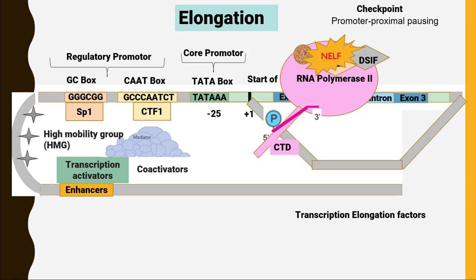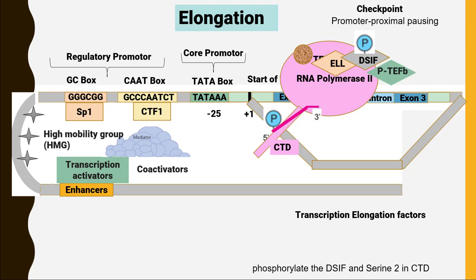Now, we need to move the RNA polymerase II. For that, we need the help of another protein called PTEFB. PTEFB will attach itself to RNA polymerase II and phosphorylate DSIF. When DSIF is phosphorylated, it can no longer make contact with NELF and it will be removed from the site. Now, DSIF will help in the process of elongation. PTEFB will also phosphorylate the serine amino acid on the CTD domain at position 2.